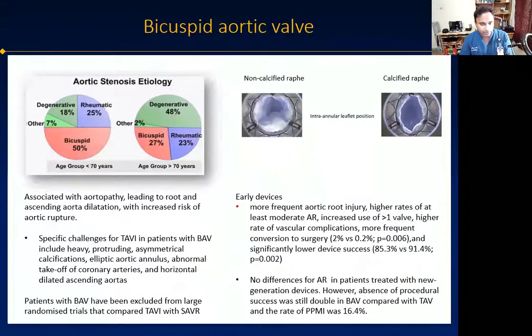Bicuspid valves were largely excluded from large randomized trials of TAVI. Challenges for TAVI in bicuspid valves include heavy eccentric calcification, elliptic aortic annulus, abnormal coronary takeoff, and horizontal aorta. They're also at high risk of annulus rupture and aortic dissection. TAVI with early generation devices was associated with more frequent aortic injury, higher rates of AR, vascular complications, more frequent conversion to surgery, and significantly lower device success. There were no differences for AR with newer devices, but procedure success rates were low and pacemaker rates remained high.